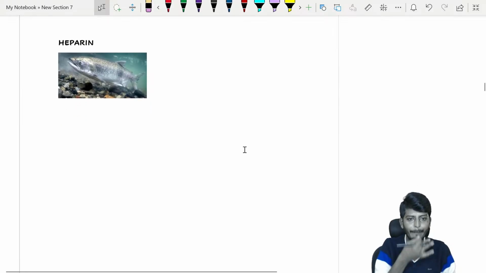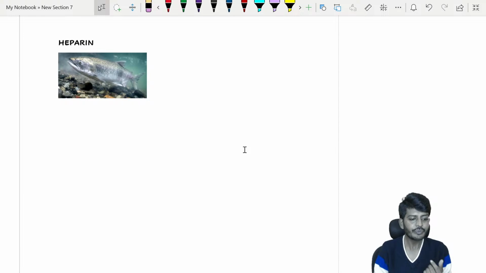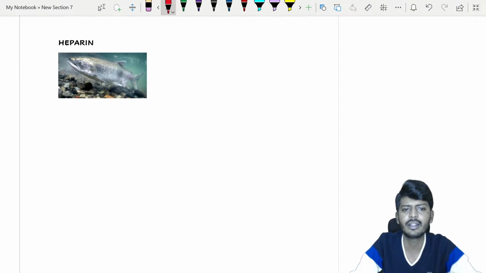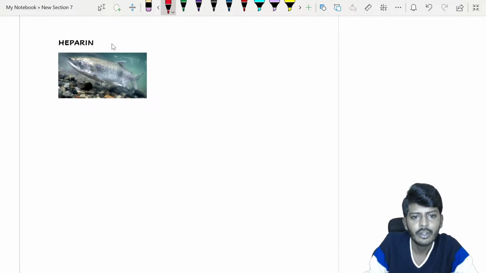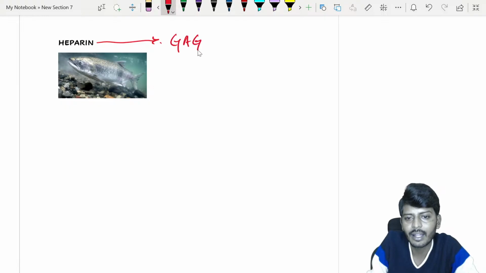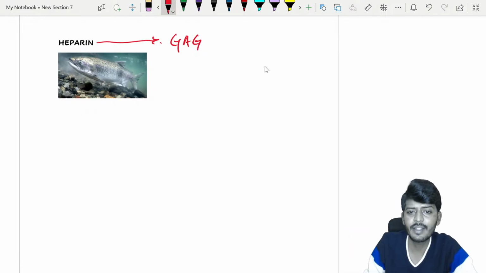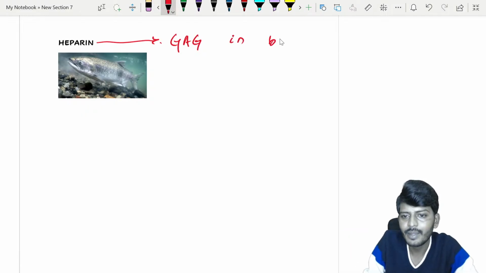What is that? Heparin. So let's quickly note a few important points about heparin. So what is heparin? Heparin is a type of glycosaminoglycan which is produced in the human body itself.